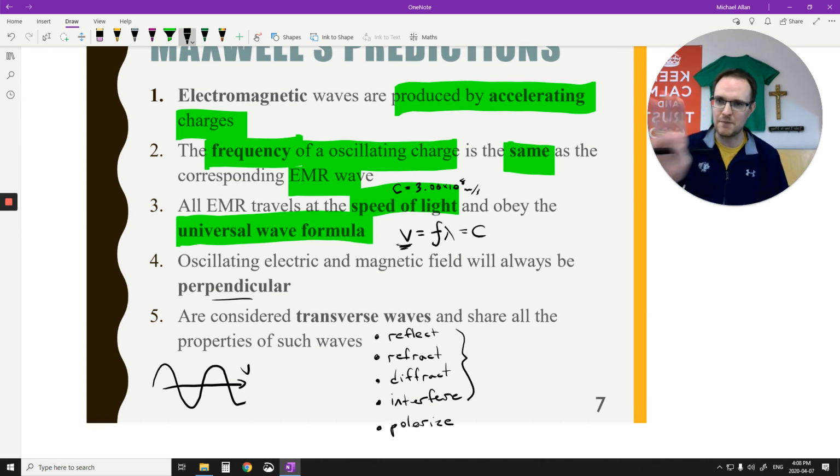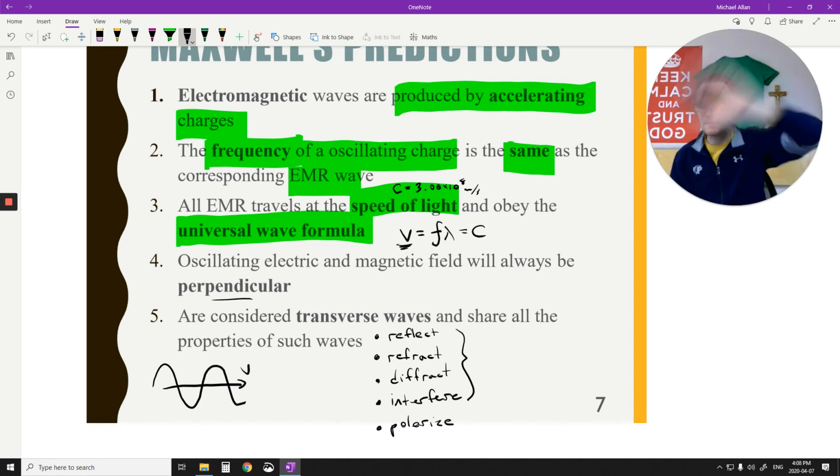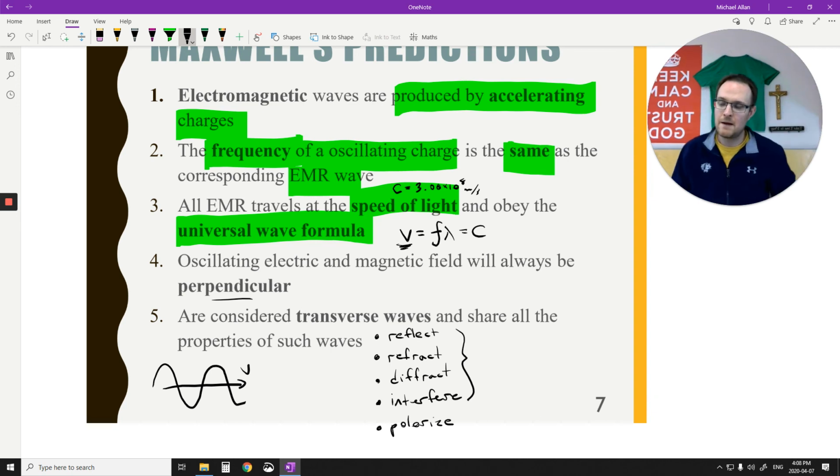Reflection is where it kind of bounces off a wall and comes back. Refraction is where it goes through the wall, through the medium to the other side. So that's why in certain classes you can hear through the walls, right? Diffraction is where it kind of bends around objects. So you don't need a direct line of sight to hear me. You could be in a hallway and you'd still be able to hear me. Interference is like the law of superposition.